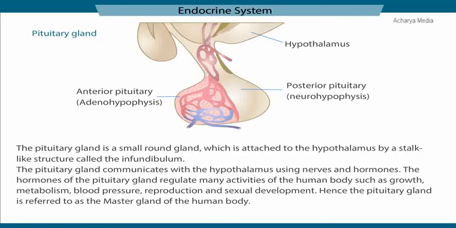The hormones of the pituitary gland regulate many activities of the human body, such as growth, metabolism, blood pressure, reproduction, and sexual development. Hence, the pituitary gland is referred to as the master gland of the human body.